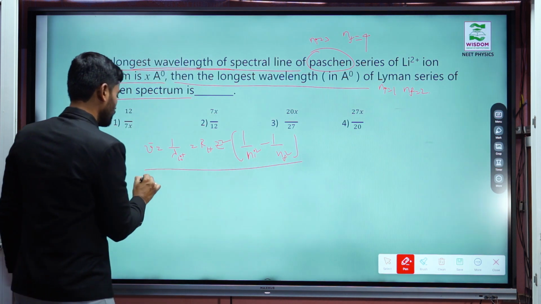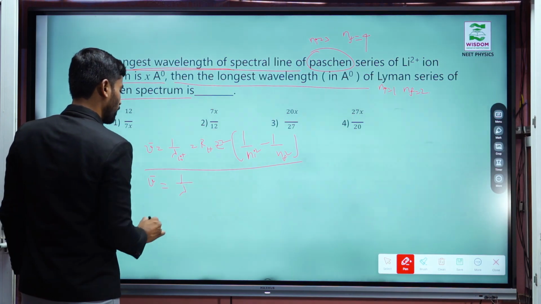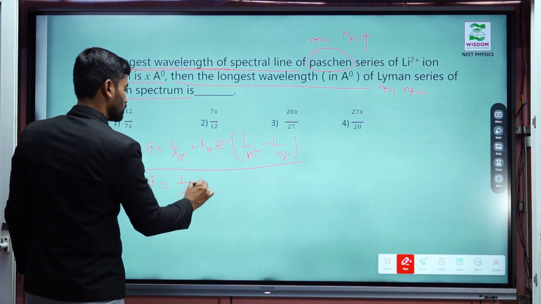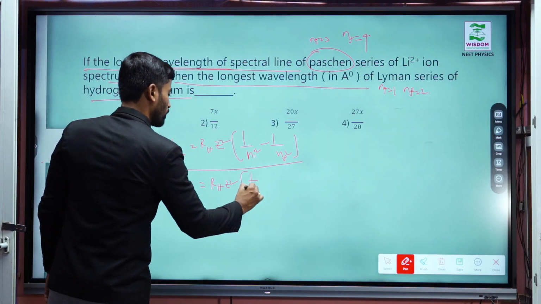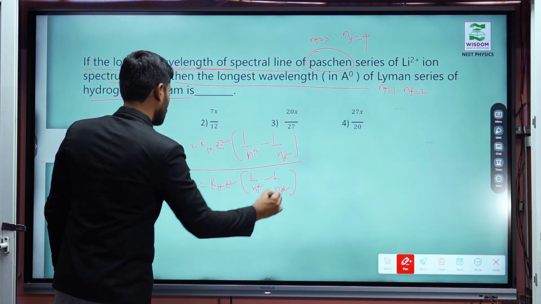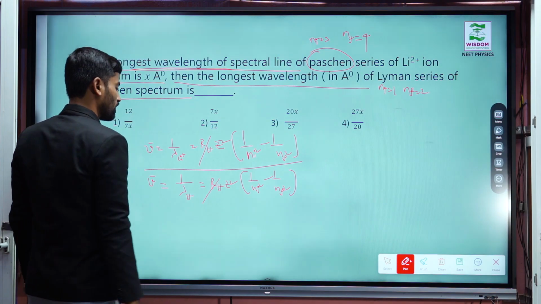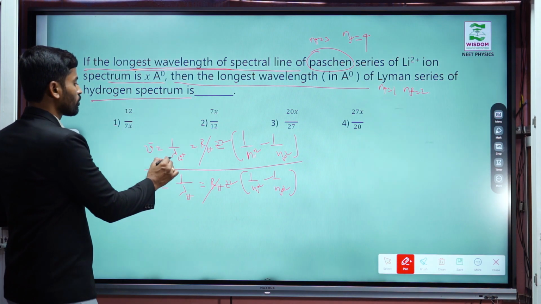Similarly, wave number 1 by lambda of hydrogen equals RH Z square into 1 by Ni square minus 1 by Nf square. The RH value will cancel here. Let us substitute the values according to the problem.